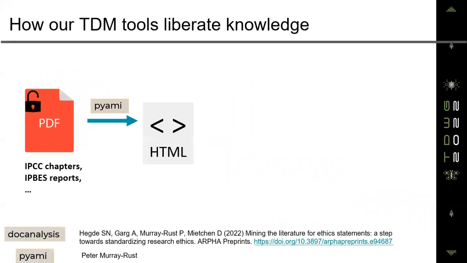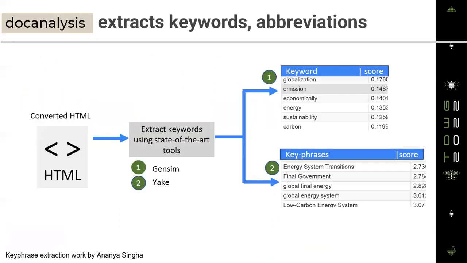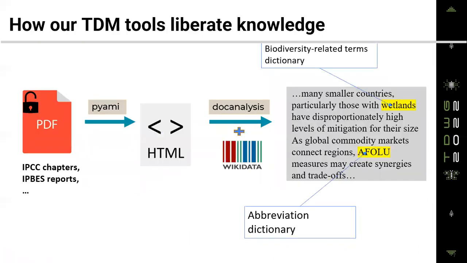So we take the PDF version of the report, convert it into HTML, which is both machine and human readable. And from the HTML, we easily pull out the text and extract useful information from the text. And the useful information could be keywords or abbreviations. So from the extracted information, you could answer questions like, what are all the common terms that occur in a chapter of IPCC report? Not just that, we can also create what's called dictionaries from the extracted information.